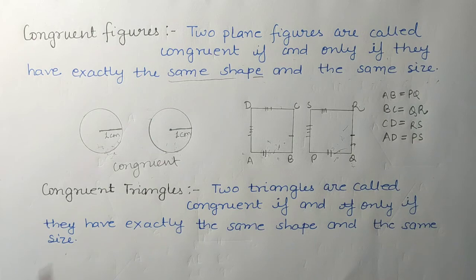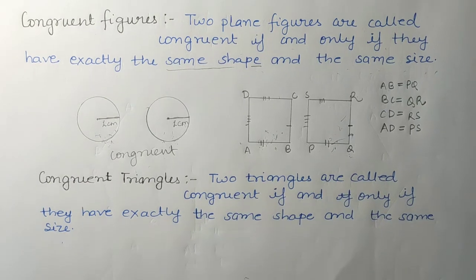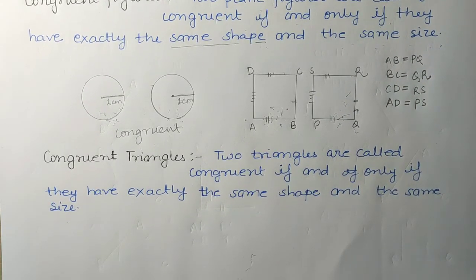So whether they are circles or squares or rectangles or triangles, whatever the shapes are, if they are the same in shape and the same in size, then those figures are known as congruent figures. Okay students, I think it is clear to you that when two figures are the same in shape and same in size, then they are known as congruent figures. Now let us correlate this topic to congruent triangles. Then what are congruent triangles?